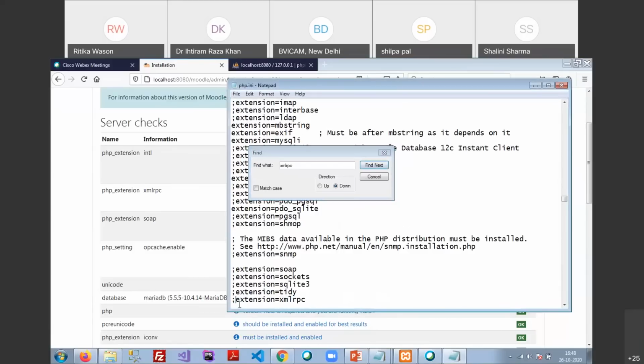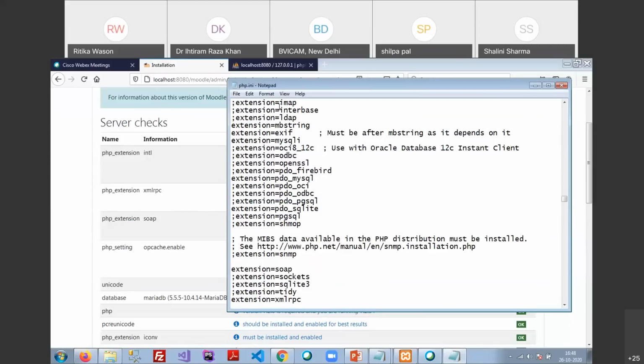Now I'm able to see that one: extension equals XML RPC. If you find this one, remove the semicolon before the extension. Now close the settings, go to File, Save, and close it.